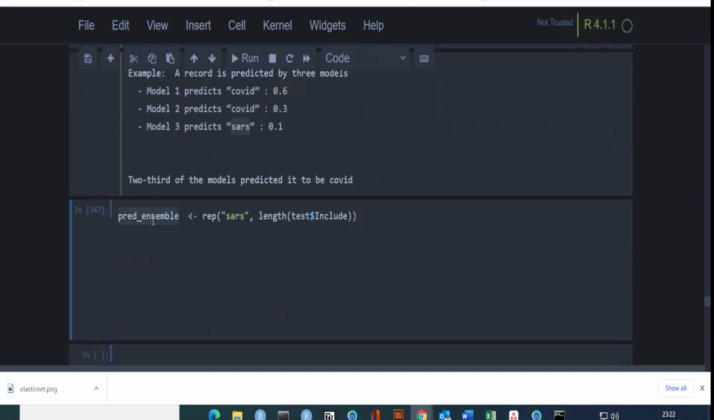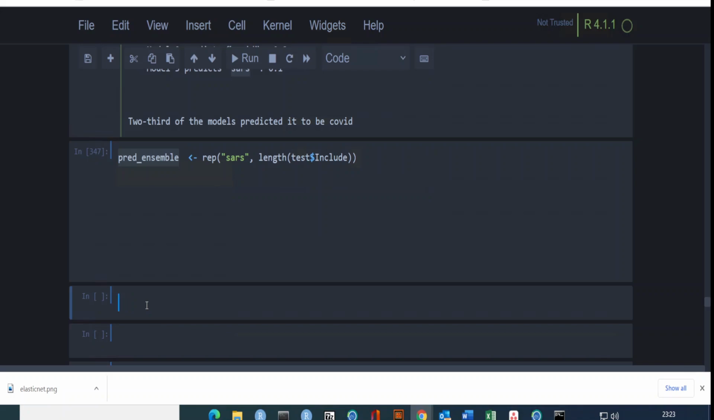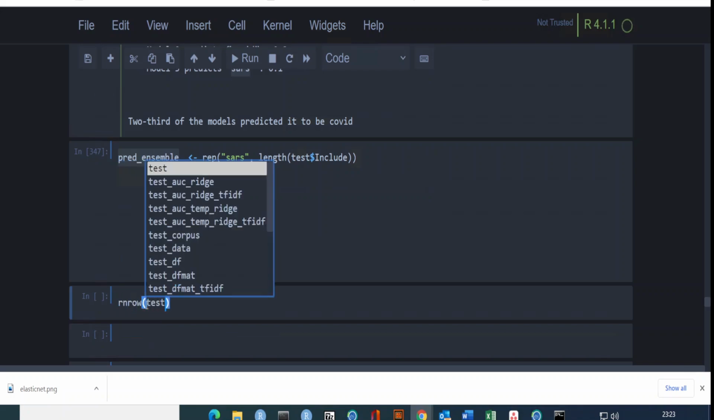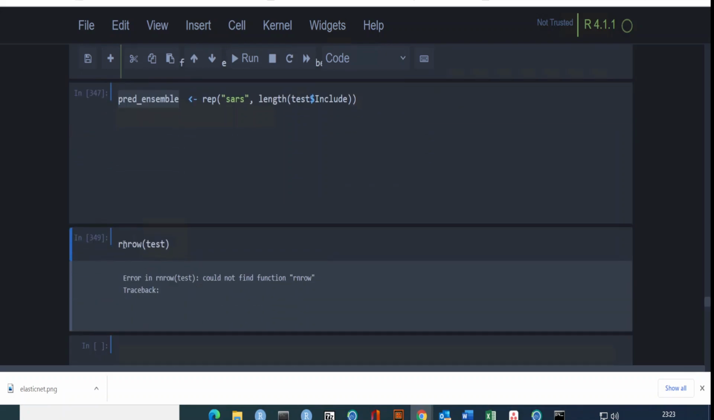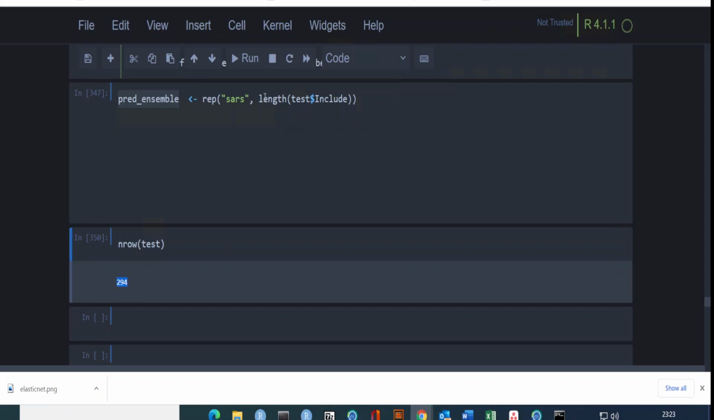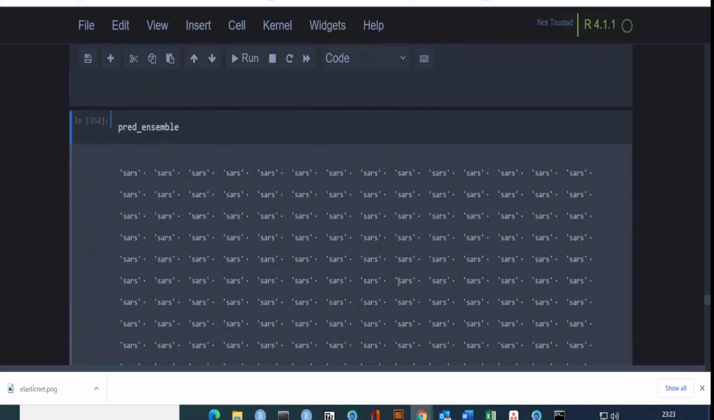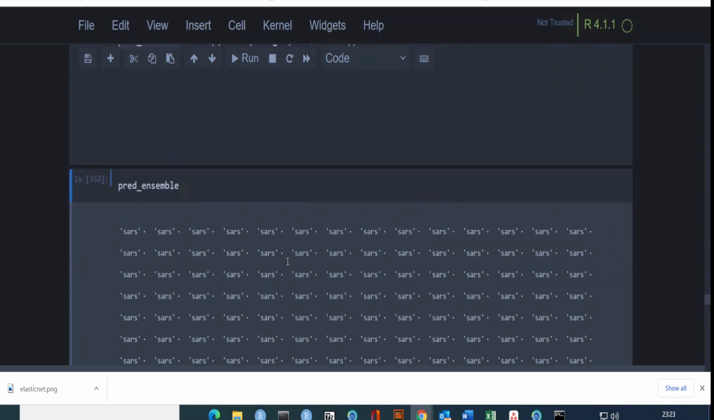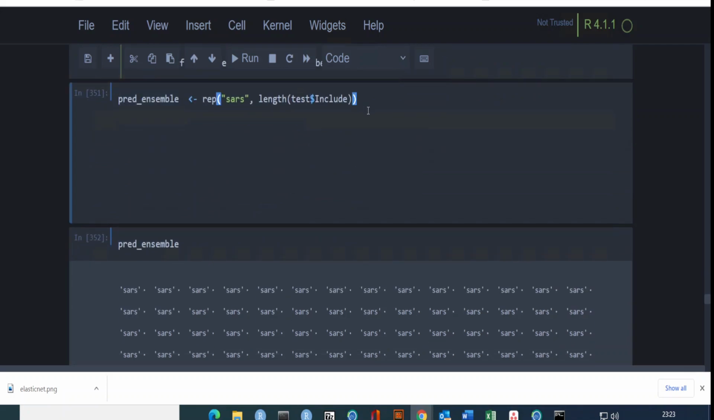So if I show you this, I have a certain number of test cases. Let me just count the rows of the test. I have 294 cases. If I run this, I will have this ensemble, and all of them will be labeled as SARS. So by now I'm already labeling all of them to be SARS, but later I will change the SARS label into COVID, depending on my algorithm.